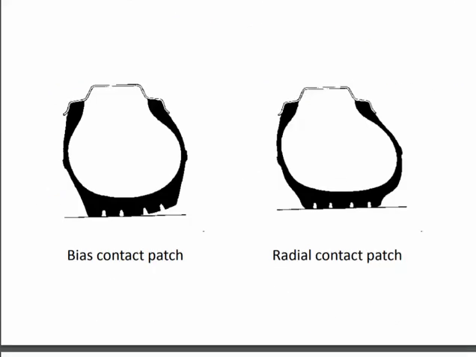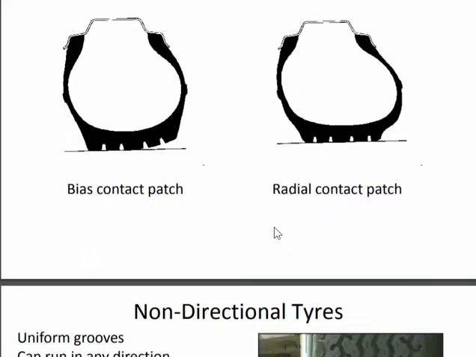This is the diagram for the bias contact patch and the radial contact patch. In the bias contact patch, the contact area with the ground is half, and it is all about the 90 degrees from bead to bead. Sorry, in the bias it has 45 degrees, and here we have a 90 degree angle.